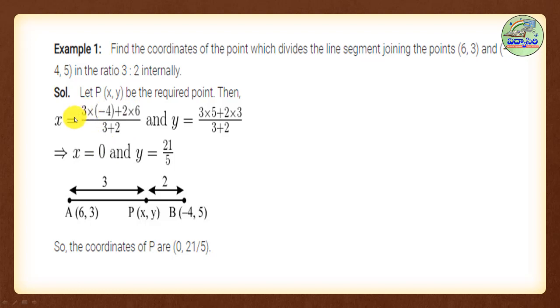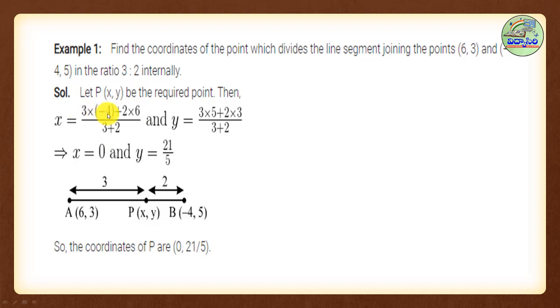So your required formula for x is mx2 plus nx1 by m plus n. So finally, 3 into -4 plus 2 into 6 by 3 plus 2.